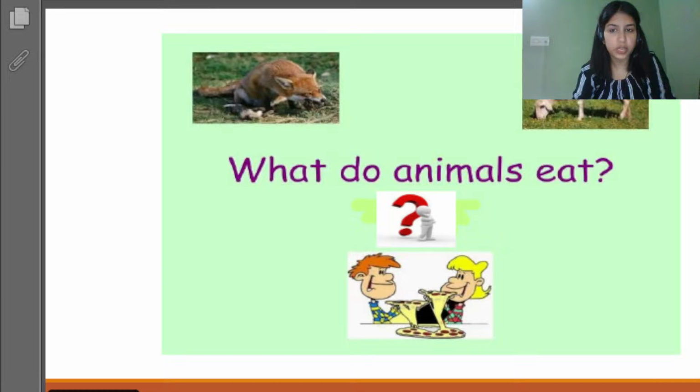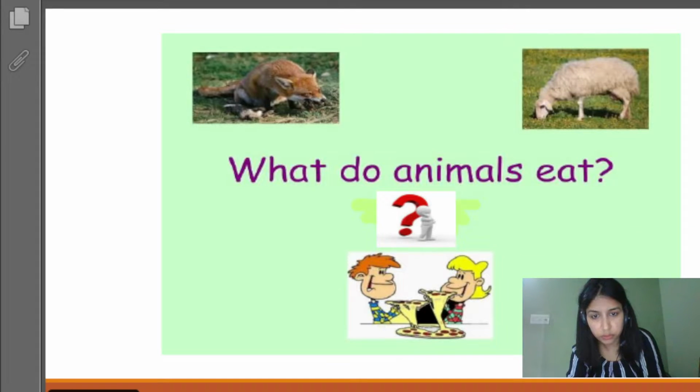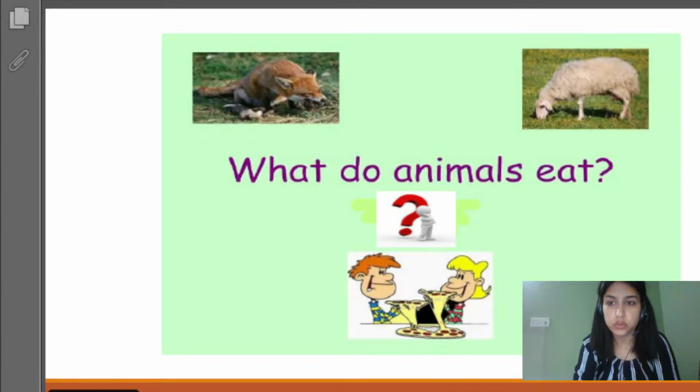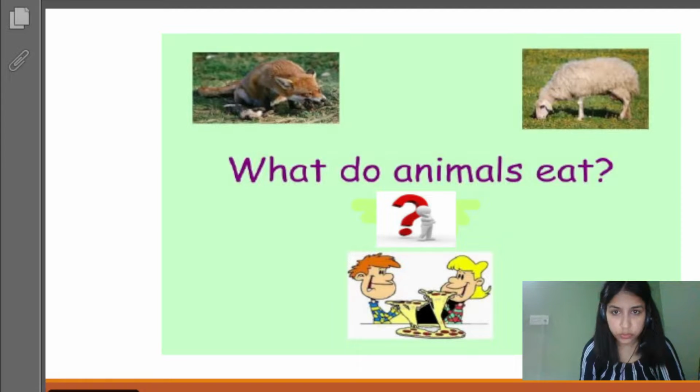Yes. Now when you look at this picture, I'll just move myself a bit so you'll be able to look at it carefully, properly. So you can see that there are two animals. What do they eat according to you? So in this, we can say the sheep is eating grass, right? So this sheep will be eating grass, and this fox eats fruits also, and it eats the meat also. Yes, the flesh also of other animals.